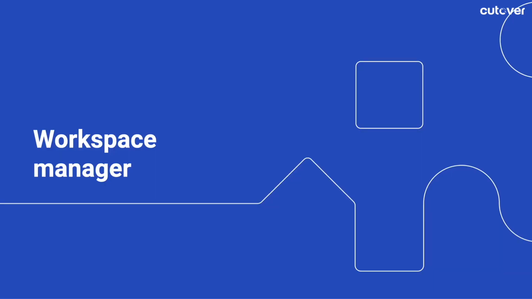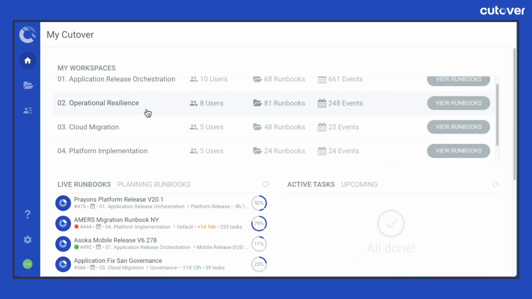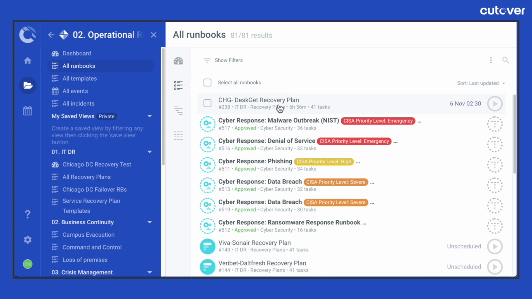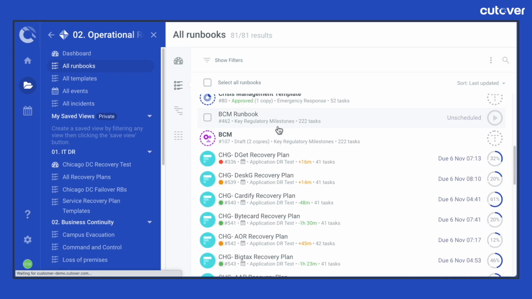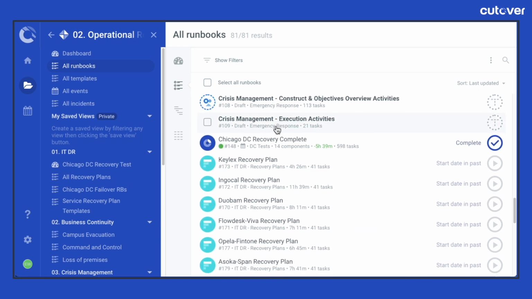A workspace manager has the ability to edit workspace properties, define settings, and undertake user management for that particular workspace. They also have read-only access to everything that sits within their workspace. This is an admin role that would typically be given to users who will undertake the additional user management responsibilities within the specified workspace.